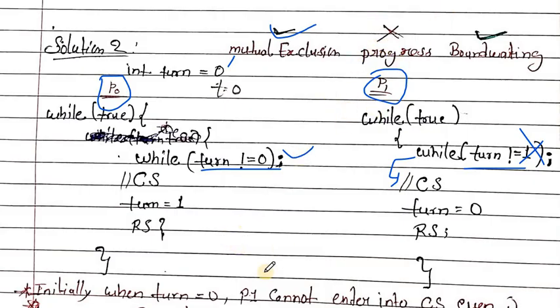Then check progress. Progress means that if the critical section is free, and any process comes, it is allowed to run the critical section. Let's check. Here the P0 process comes first and tries to execute the critical section. Turn is equal to 0 initially. Turn not equal to 0 is false, so the critical section executes, turn becomes 1, and it comes out. Now let's check if the P1 process comes first.